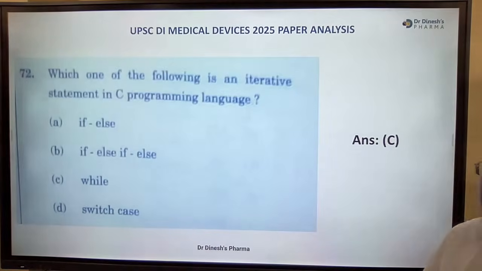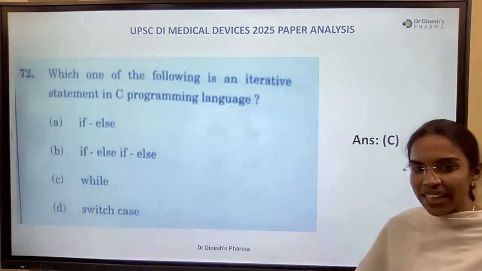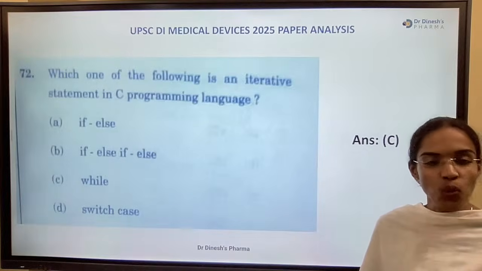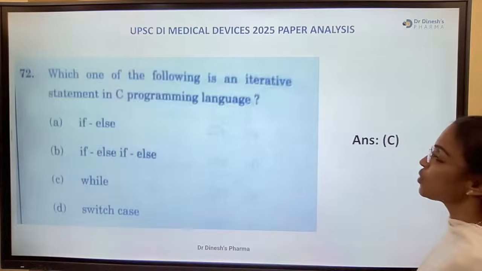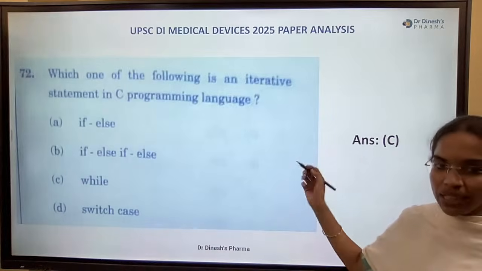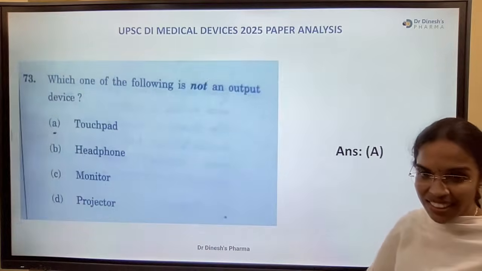Yes, it is while. While, do-while, and do are the iterative statements, repetitive statements. So these are the iterative statements in the C programming language. Right answer is while. Yes, C.